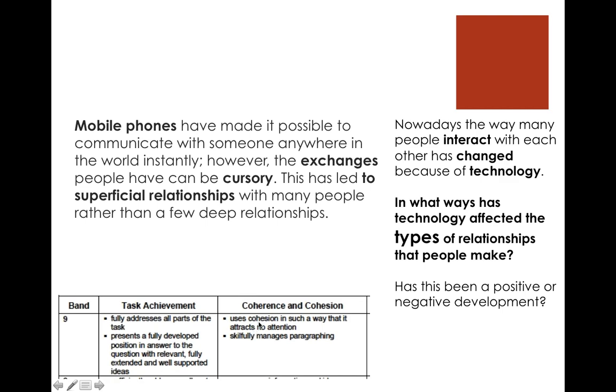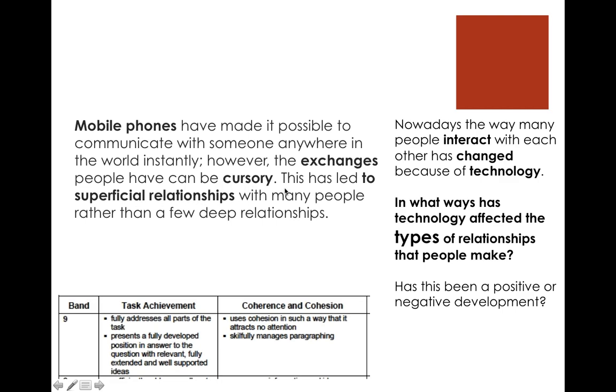Okay, so it uses cohesion in a way that attracts no attention. Is there cohesion here? How does this fit together? So we have the situation, communicate instantly, and then we have "however," which connects this instantly idea to cursory. So they're instant, but cursory, which means not deep. So there's cohesion, they stick together.